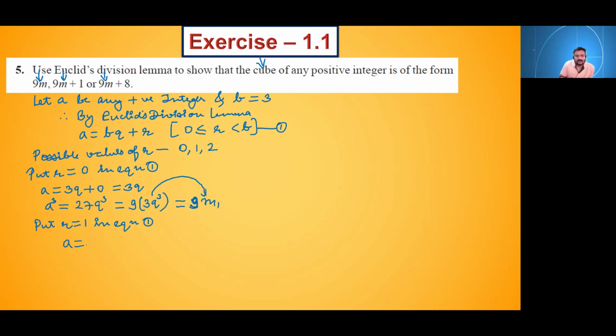So a will be what? a will be 3q plus 1. Now cubing on both sides. a cube will be what? 3q plus 1 whole cube. We know the formula of a plus b whole cube. What is the formula? Who will tell me the formula of a plus b whole cube?